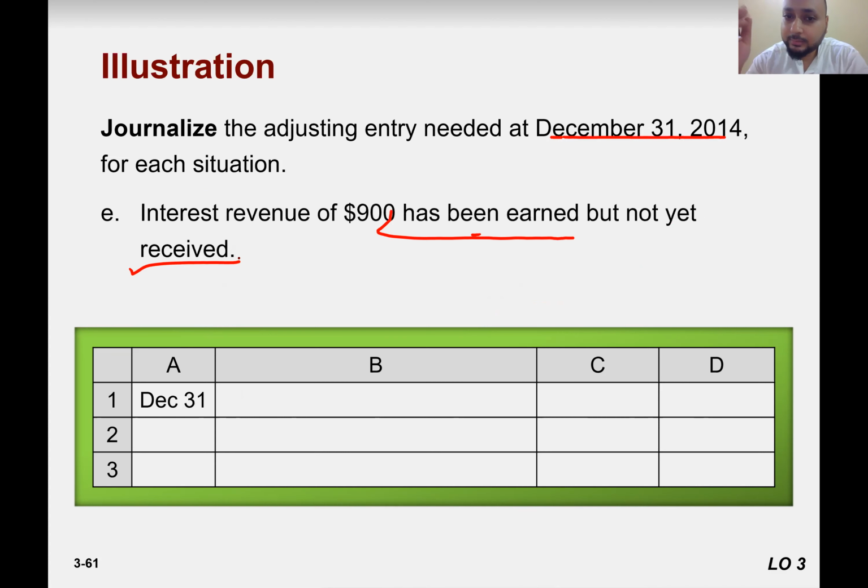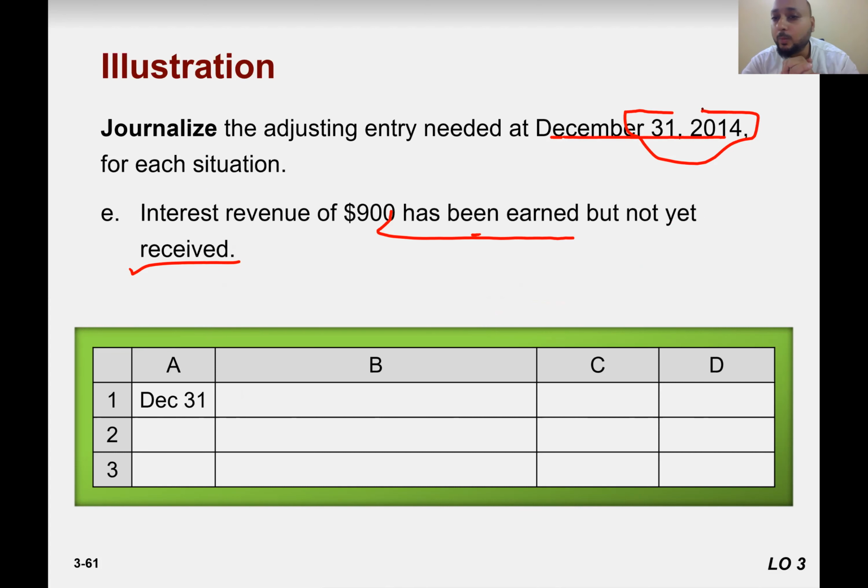Interest revenue earned. So it means in December 2014, this revenue belongs to December 31st, 2014. We delivered the goods, or we performed the services, or the rent is earned. It means a sale happened. But do we receive the cash? No, so you do a receivable. Yeah, well done, Fabian.